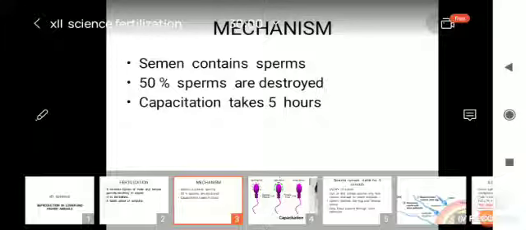Mechanism: semen contains sperms, and about 1 ml contains 80 million of these sperms. 50% of sperms are destroyed. Capacitation takes place in 5 hours, meaning their movement.